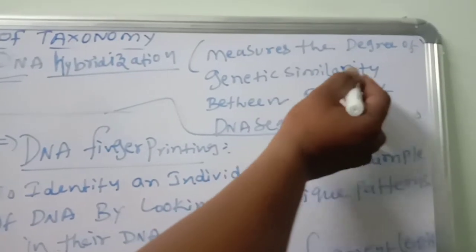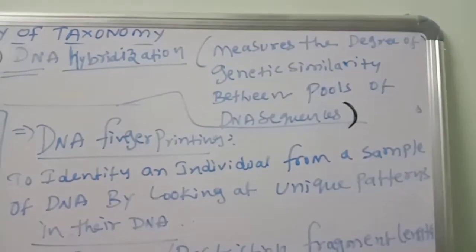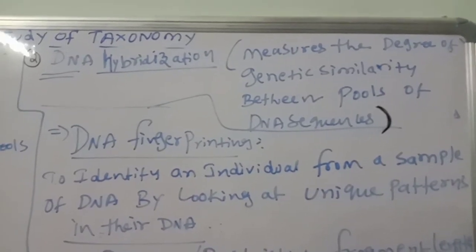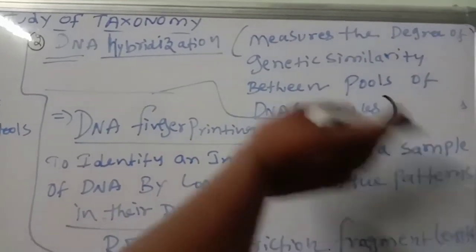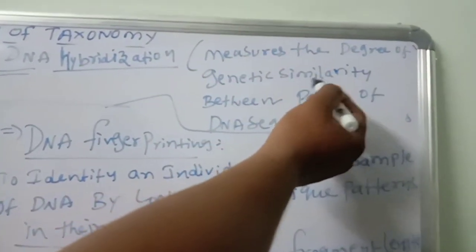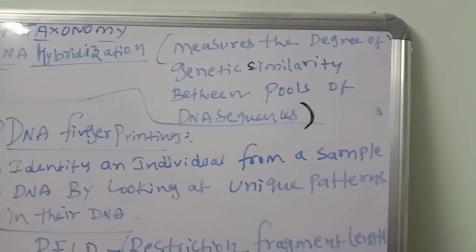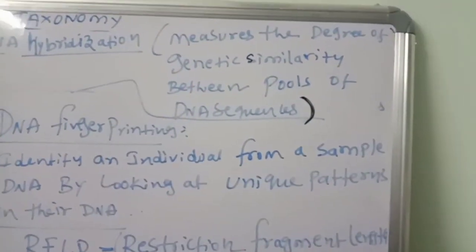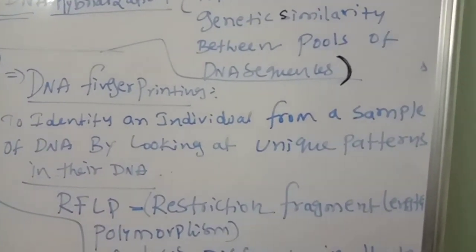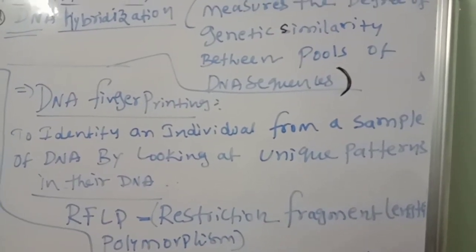Second one, DNA hybridization. It measures the degree of genetic similarity between pools of DNA segments. Suppose one segment is there, how many base pairs are there? Suppose 10 base pairs are there, then in the other one also 10 are there or not. Like that, between the two species, it measures the degree of genetic similarity, how much similarity is there between the pools of DNA sequences. There are so many pools in the DNA sequences. In between those pools, the similarities are identified by DNA hybridization.